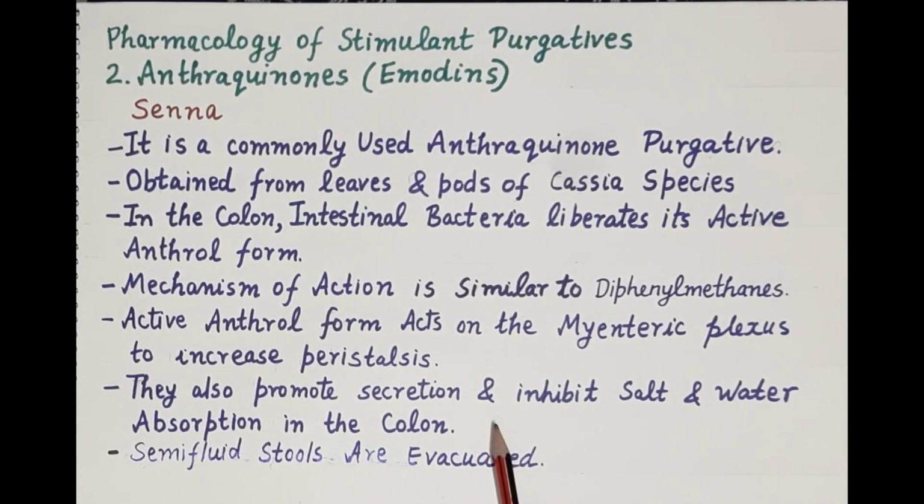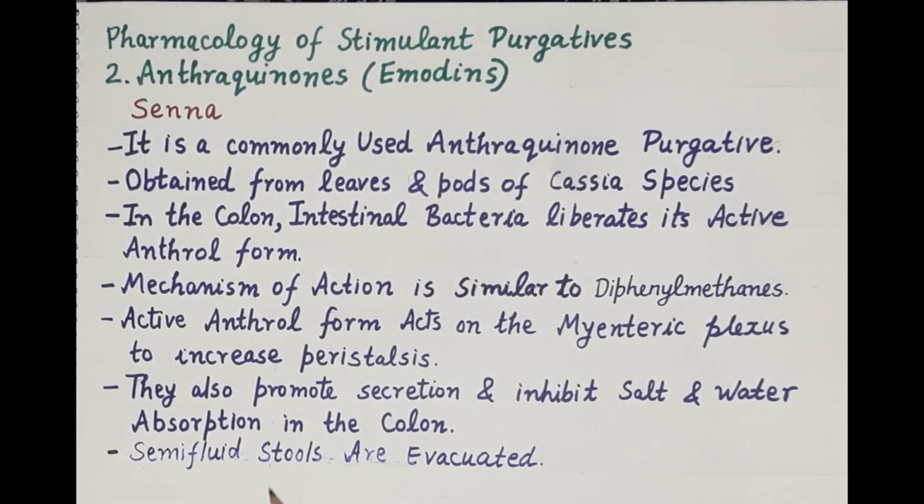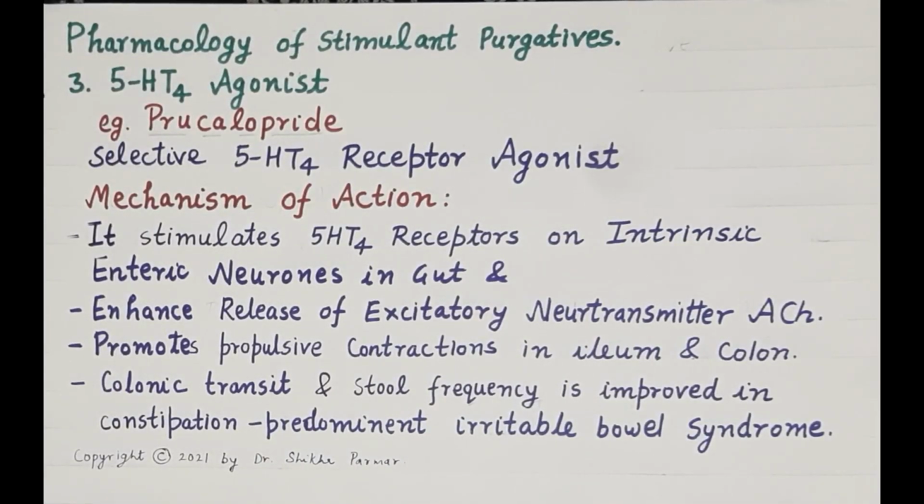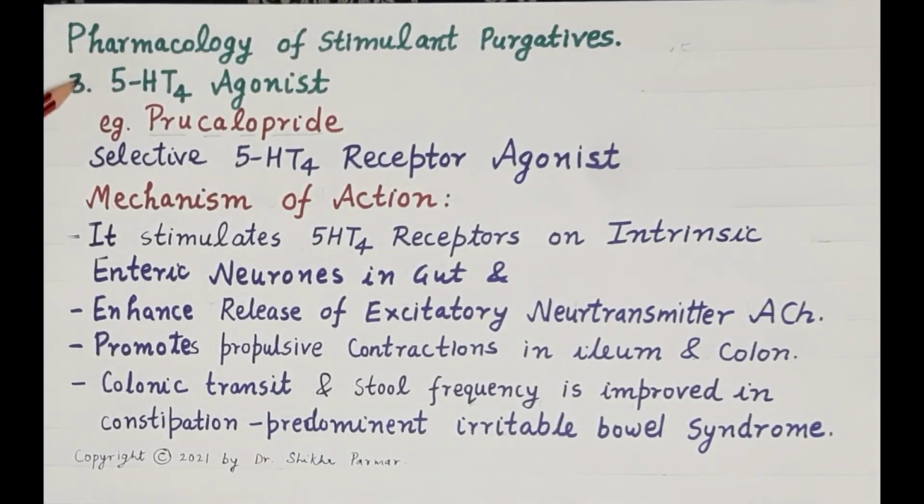Senna also promotes secretion and inhibits salt and water absorption in the colon, thereby increasing the amount of water in the intestinal lumen, which softens the stools and further facilitates defecation. Semi-fluid stools are evacuated.